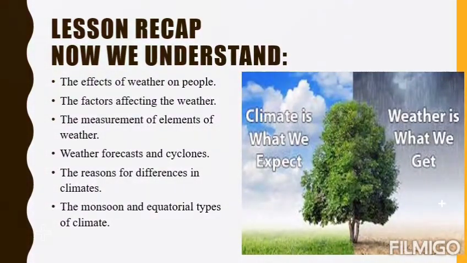Okay, that is the end of the lesson. If we recap all that we have studied in weather and climate, we studied the effects of weather on people's life, the factors affecting the weather, the measurement of elements of weather, weather forecast and cyclones, the reasons for differences in climate, and the last one is the monsoon and equatorial type of climate.